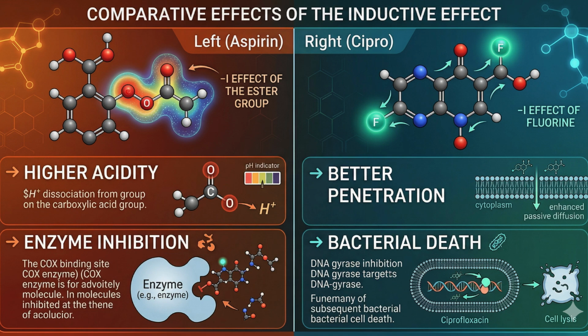Now, let's look at the heavy hitter, ciprofloxacin. This is a fluoroquinolone antibiotic. Its secret weapon? That single fluorine atom at the C6 position. Fluorine is the most electronegative element in the periodic table, making it a supreme puller. By pulling electrons toward itself, fluorine changes the electronic environment of the entire ring system. This inductive effect increases the drug's lipophilicity, its ability to dissolve in fats, allowing it to penetrate bacterial cell walls with incredible efficiency. Without that effect, the drug wouldn't reach its target, and its potency would plummet.